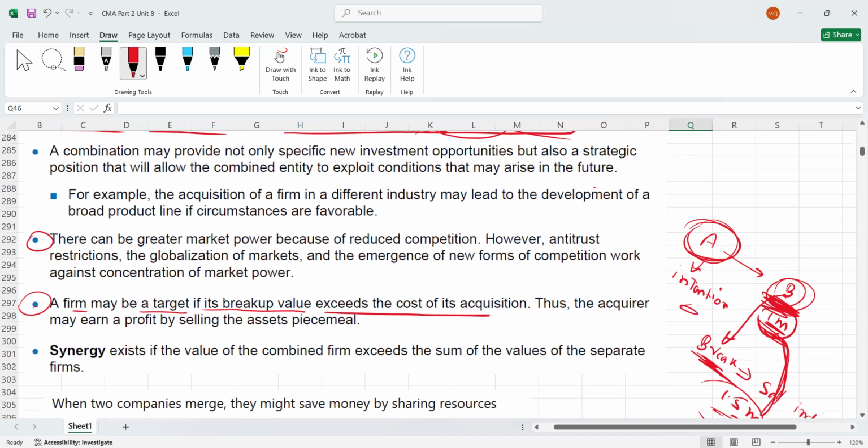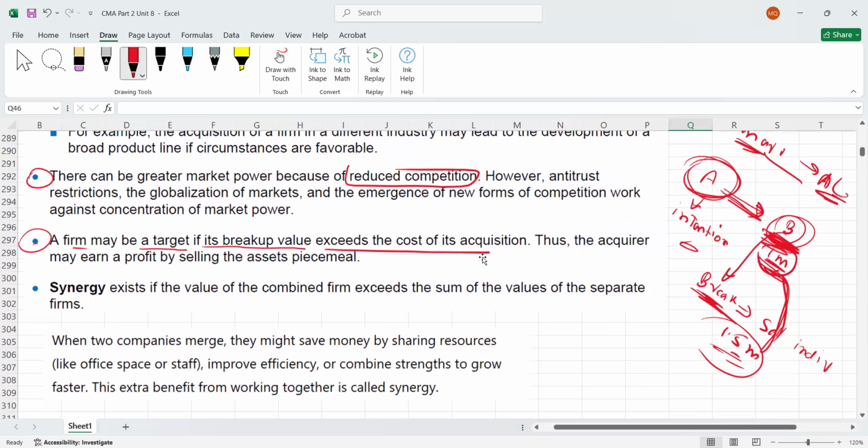This point I'm going to explain. Obviously, let's assume if A is going to merge with B, it is going to be a big company now. For example, if Emaar is going to merge with Al Nakheel Group, let's assume, they are going to be a very big firm now, especially in the construction industry. So the first benefit is what? Competition will be reduced. Previously, Emaar and Al Nakheel were competitors of each other. Now, no more competition, right? So this is also another benefit.